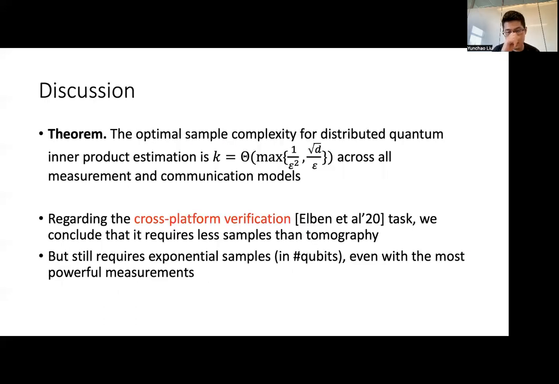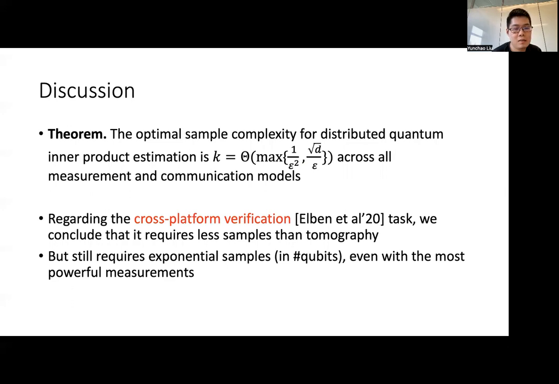So let's try to understand what this result means. First, regarding the cross-platform verification task, we conclude that it requires less samples than tomography, which is square root d versus d squared or d cubed. However, the result also implies that this task still requires exponential samples in the number of qubits, even with the most powerful measurements allowed by quantum mechanics.